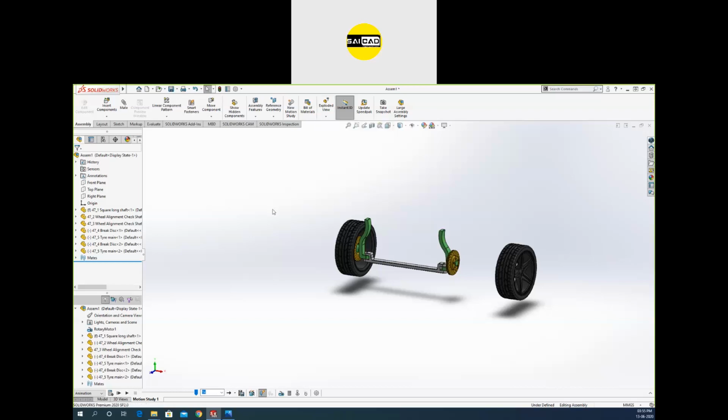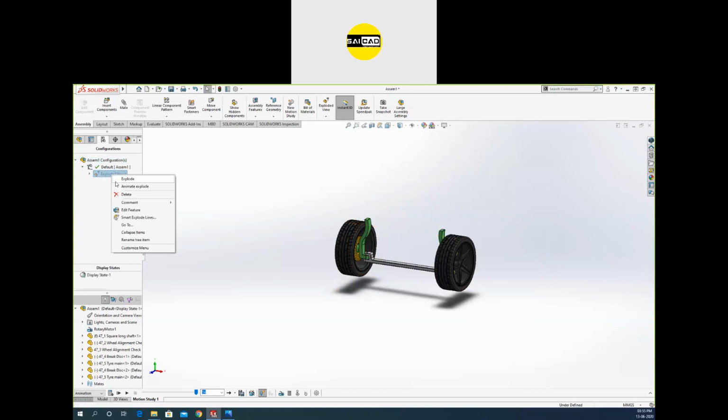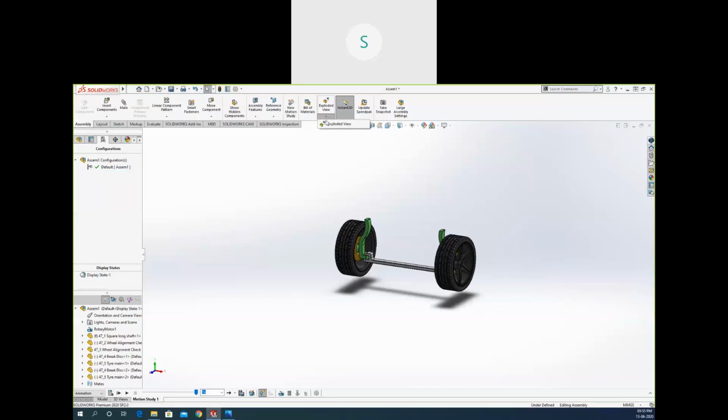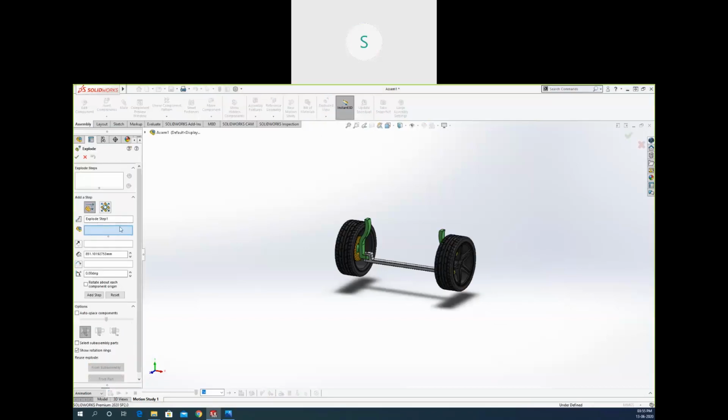Okay, so if you go to the assembly here in the configuration, we have the exploded view. We can collapse that or we can explode that. Okay, so we need to add some steps here. Just going to delete that. Okay, going to add the exploded view right here. So this is step one.